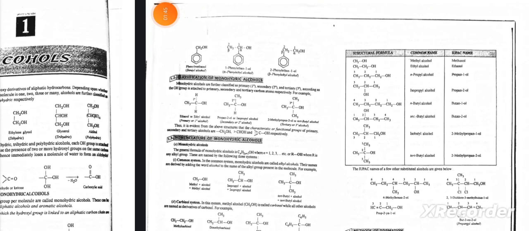Classification of monohydric alcohols. Monohydric alcohols are further classified as primary, secondary, and tertiary according as the OH group is attached to the primary, secondary, and tertiary carbon atoms respectively.